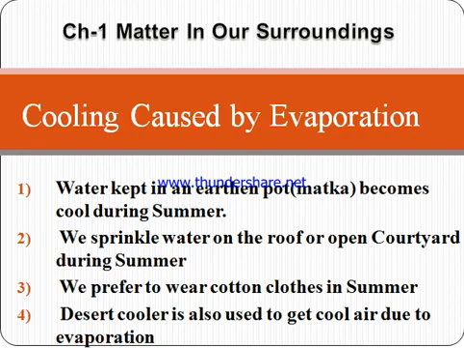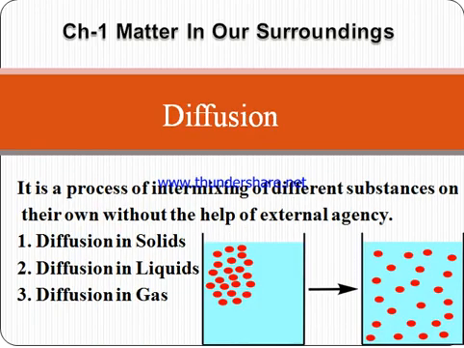due to evaporation. Next topic we have started, that is diffusion. It is a process of intermixing of different substances on their own without help of external agency. I am giving you an example of salt and sand. In a beaker, firstly I put sand and then I put salt and place it in any place for 3, 4, 5 days without any stirring.